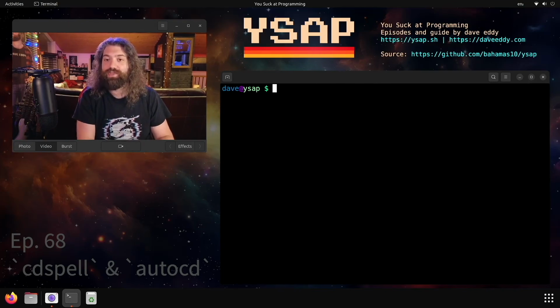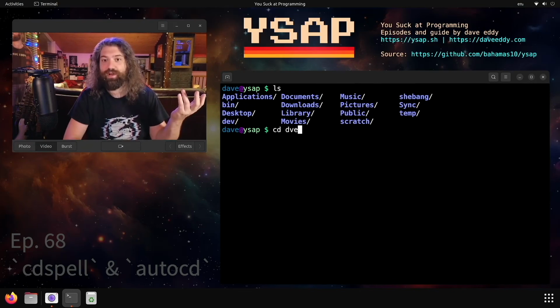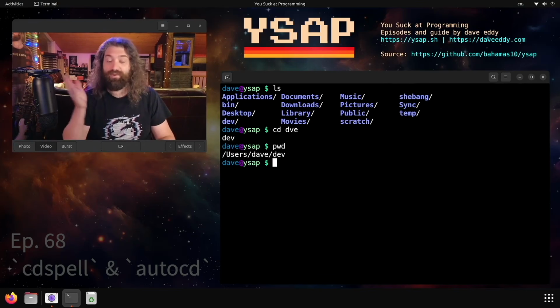So I run this. This only works when you're interactive on the terminal, but check this out. Let's go to my home directory. All right. Let's ls, and we have a whole bunch of directories here. Let's cd into my dev directory, dve. Uh-oh, we spelled it wrong. What's going to happen? It works. Look at that. It printed the correct spelling, and it brought us in there.